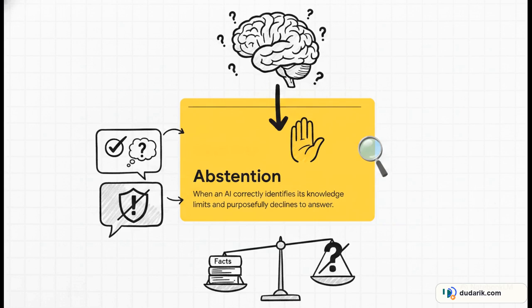And this is entirely distinct from generic policy refusal. Like when a model refuses to answer a completely harmless question just because a safety filter accidentally tripped. Yeah, we don't want that. We want the model to say, "I don't know," specifically because it actually doesn't have the facts, not because it's being overly cautious due to some safety fine-tuning artifacts.